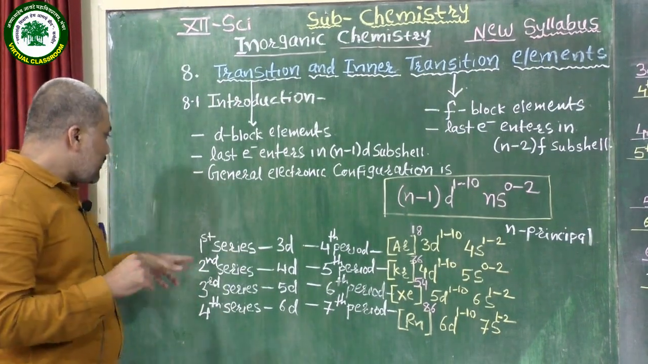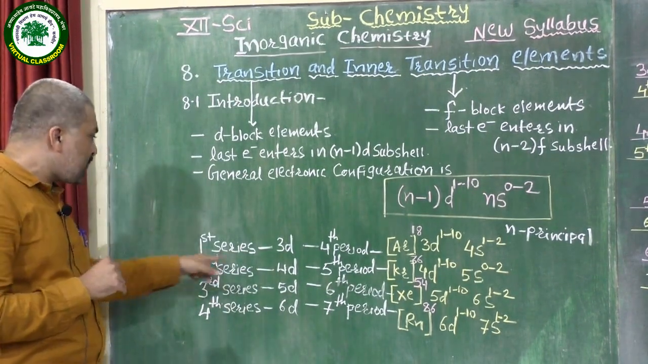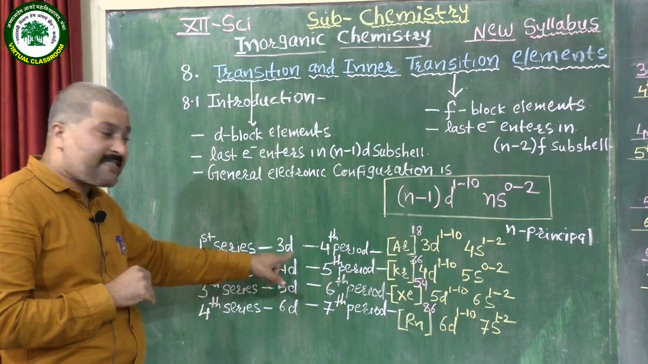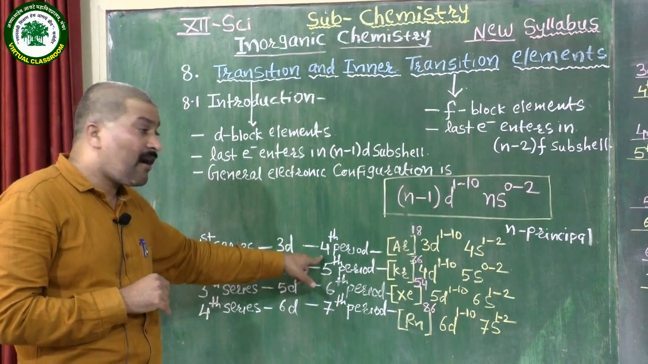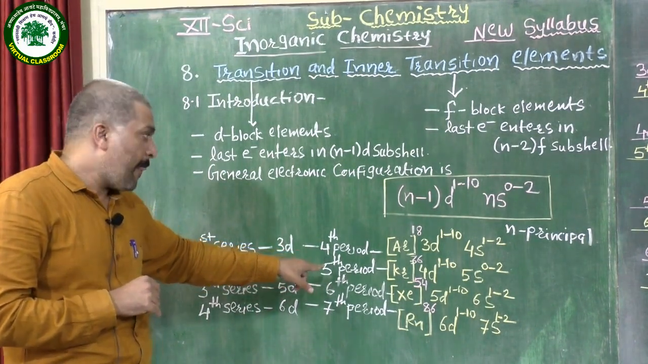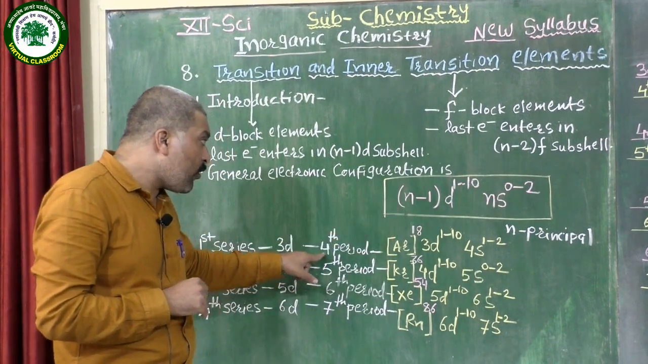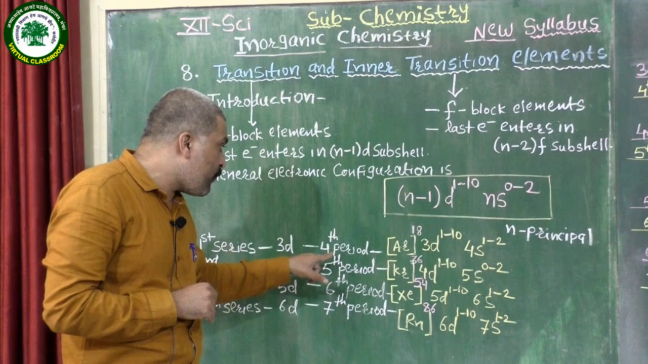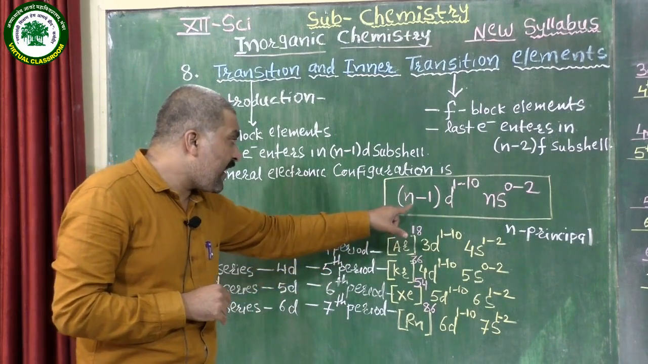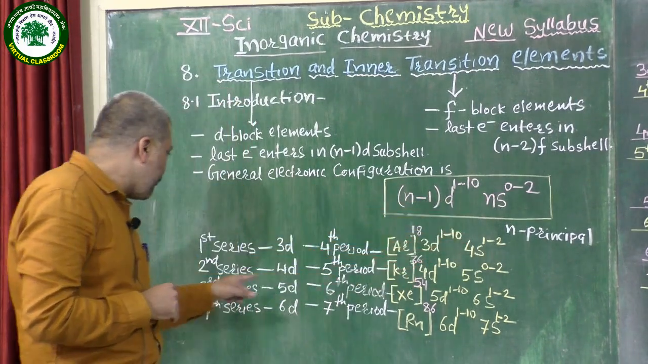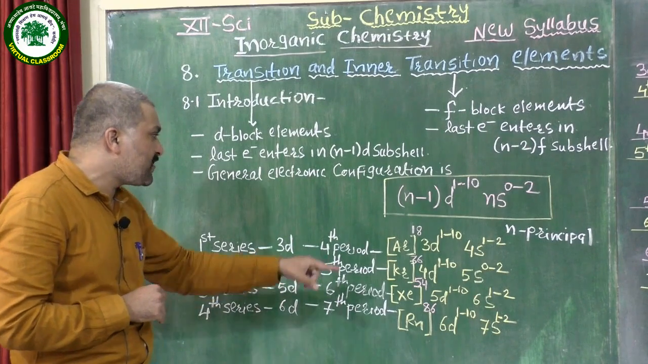Let us study what the 4 series are. The first series is known as the 3d series. The 3d series starts at the 4th period, which means the value of n is 4. By putting the value of n as 4, we get the general electronic configuration of that first series, or 3d series.